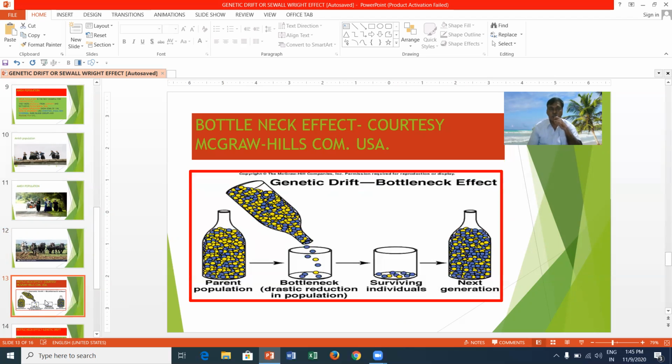Here you can see the bottleneck effect. This is the parent population. This parent population has two types of individuals, yellow individuals and blue individuals. When they are subjected to a bottleneck, that is an environmental change or drastic reduction in population, the bottleneck acts as a reducer. Only some coins, only blue or yellow coins, will come through. Only the blue coins survive, so the next generation will form into more blue individuals.